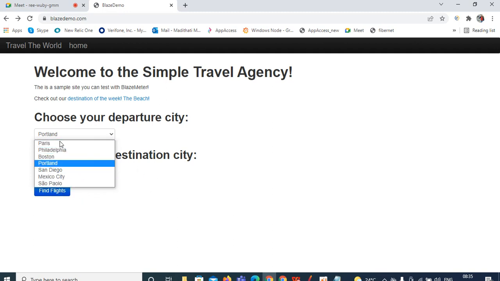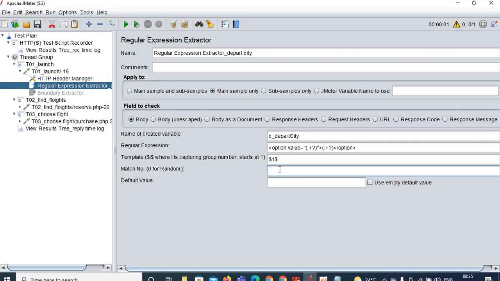Okay, I want to capture randomly. So then what you can do? You can give the match number as 0, so the values will be captured randomly. Let me show you over here. See, I am giving 0 for random. Or else first I will go with 1, then I will show random. The default value is not required. You can check it or ignore it, no problem.